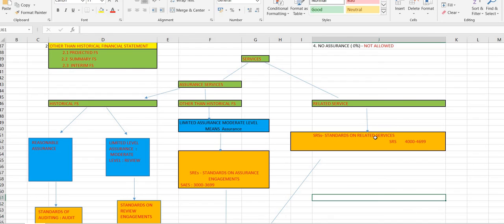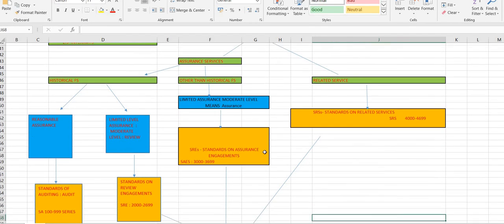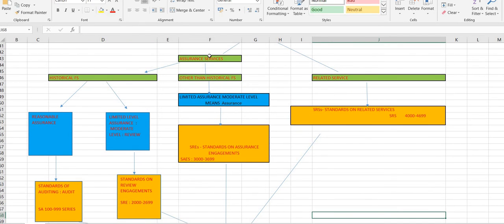From where do they start? They start from 4,000 and they go on till 4,999. The number of standards which are there for your syllabus will be less only. Don't get scared with the number. There are many gaps in these numbers. So there are only 2 to 3 that will apply for exams, considering what kind of exam you're writing.